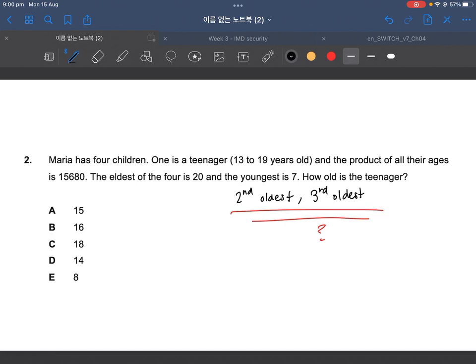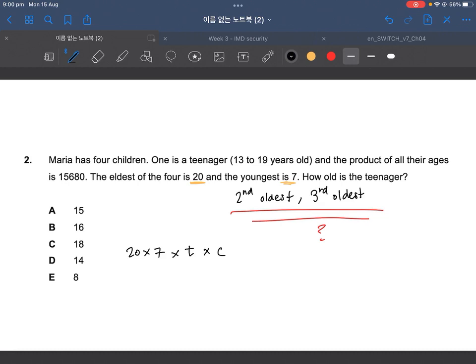Well, we work, as always, with the information that is given. So let's lay out the information we're given. 20 times 7 times the second oldest. I'm just going to call that the teenager T, and the third oldest, let's use the letter C, because C is the third letter in the alphabet.